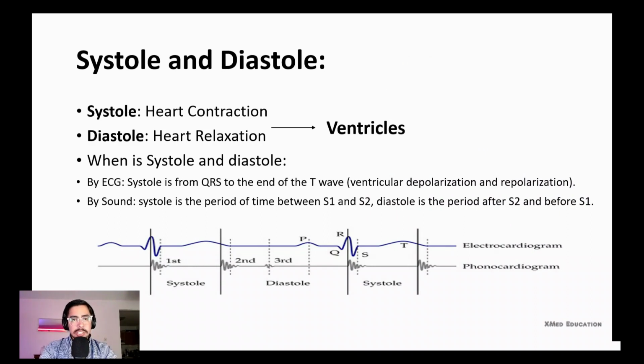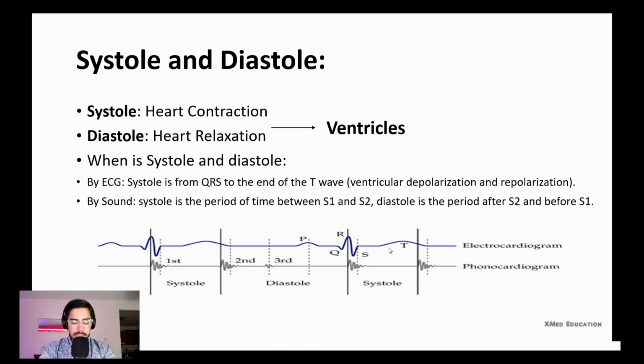Systole is during the time that the heart is contracting and diastole during the time that the heart is relaxed. What do we mean by heart? We mean actually the ventricles, the ones that do the major job. So when is systole and when is diastole? We can detect them on two waves. First by ECG and second by phonocardiogram, which is auscultation, like the one where we put the stethoscope and listen to the heart.